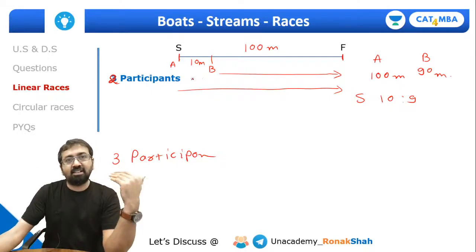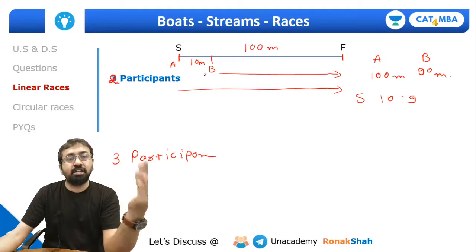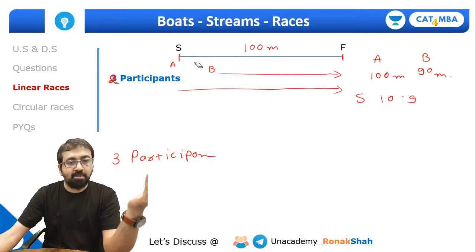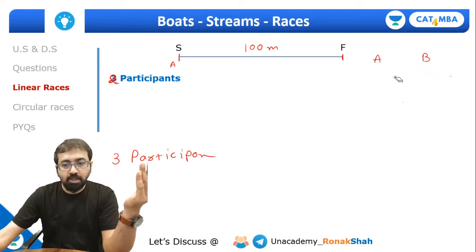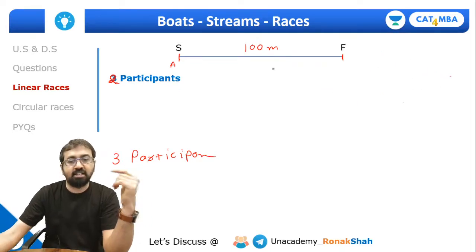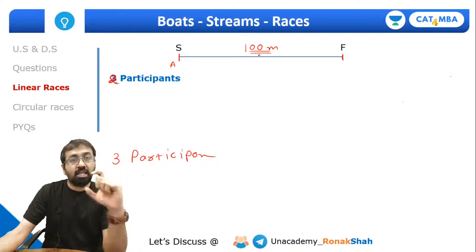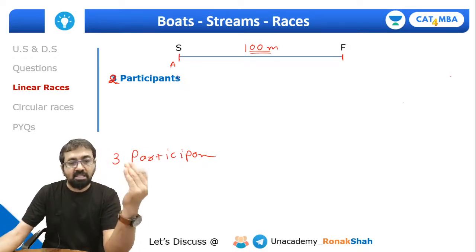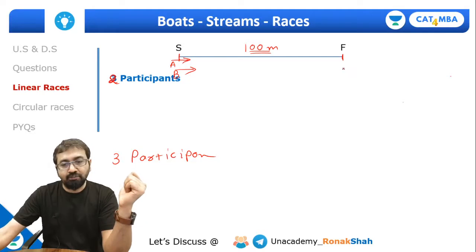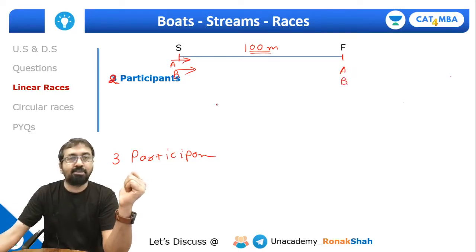Then the head start can also be in terms of time. So what does it mean by head start in terms of time? Let's once again understand. You may be given this kind of information: in a race of 100 meters, A can give B a head start of 5 seconds. That means B starts running first and after 5 seconds, A starts running. And both of them will reach the finishing point at the same time.